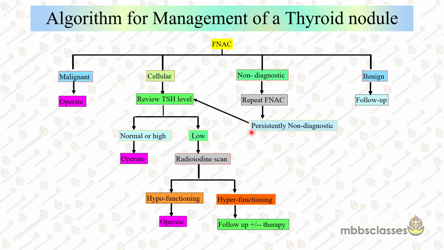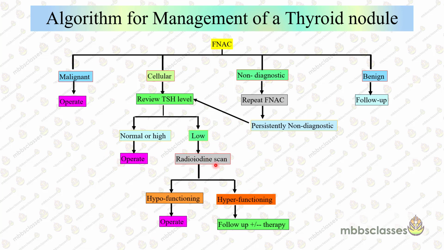But if it is persistently non-diagnostic, we have to correlate with the TSH levels. If in the FNC it is neither benign nor malignant, but it is showing lots of cellularity, then we have to review the TSH level. If it is low, then go for the radioiodine scan. But if it is normal or high, then we ask the patient to get operated.